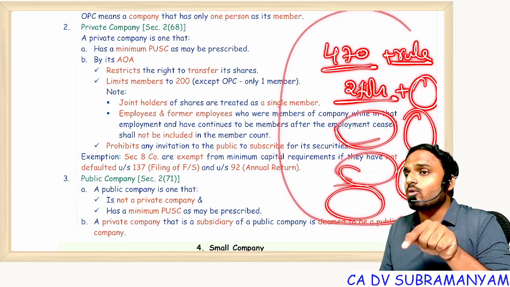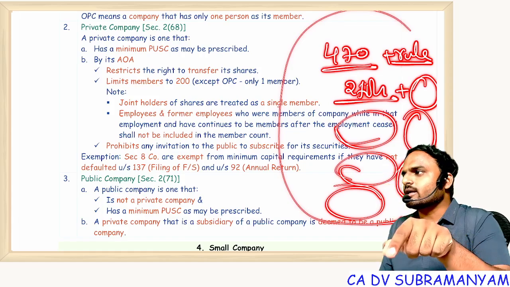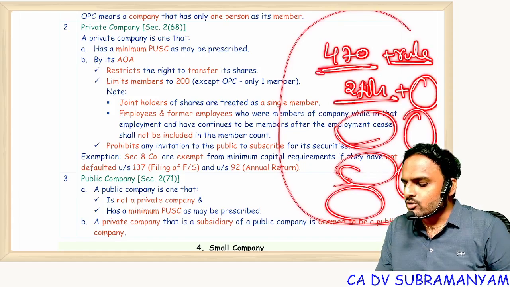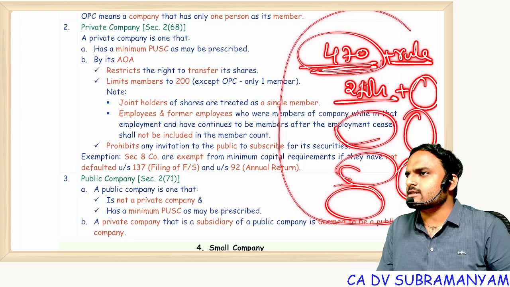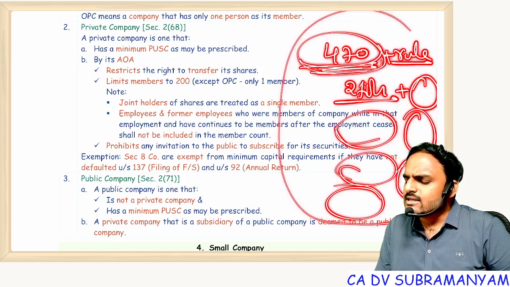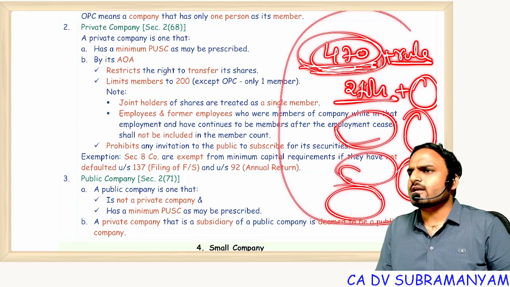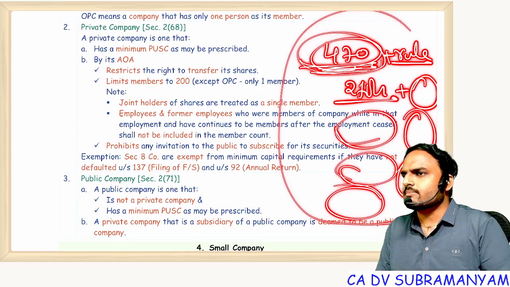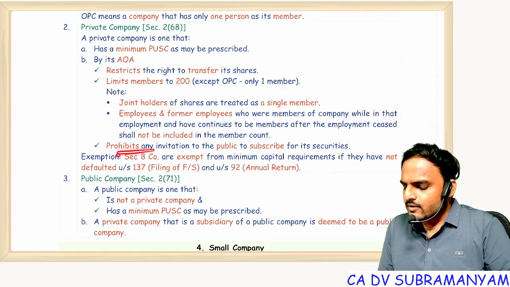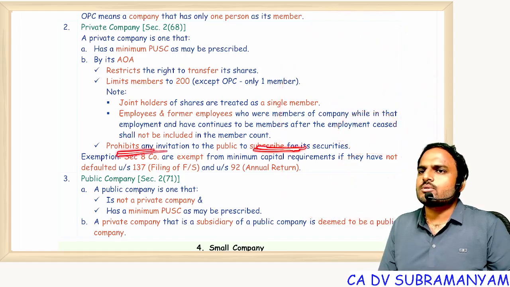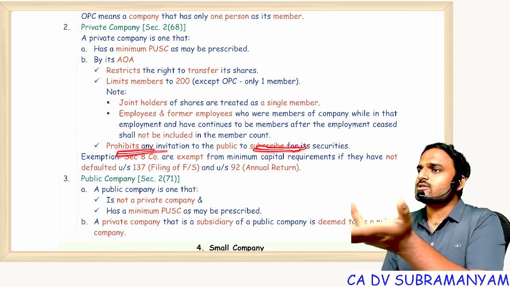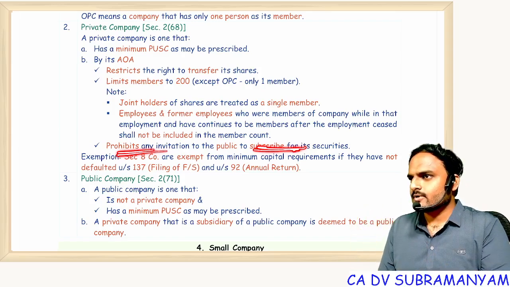That means close monitoring on partnership possible or not possible? Not possible. What I want is for you to incorporate a company, but you are feeling bored, you are feeling a burden with 470 sections. That's why I will exempt a few sections for you. For example, if you take the third chapter, what is our third chapter? Prospectus. If you can't make a public offer, first of all, prospectus is not at all applicable to you. Some 20 sections of exemptions are there for you. Are you getting my point?